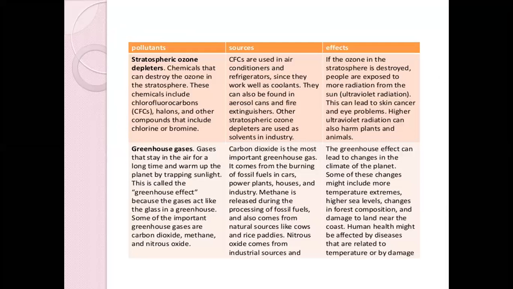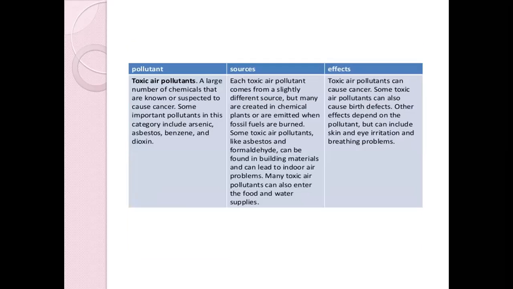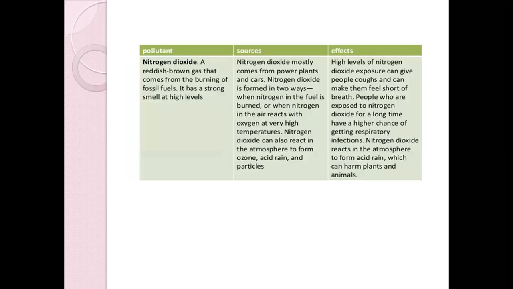All this we will discuss in the next class. Also, we will see how we can monitor air pollution, and what are the methods and ways to prevent and control air pollution. So is everyone clear regarding the sources and effects of air pollution? Any question?